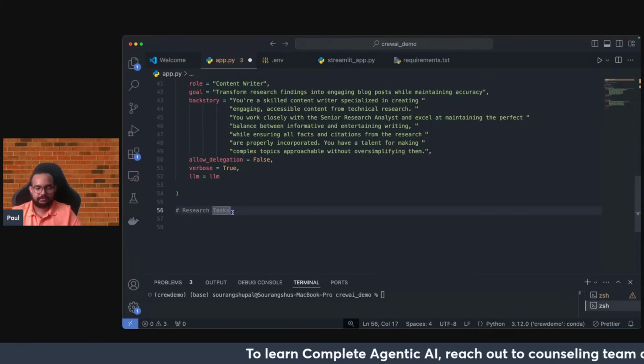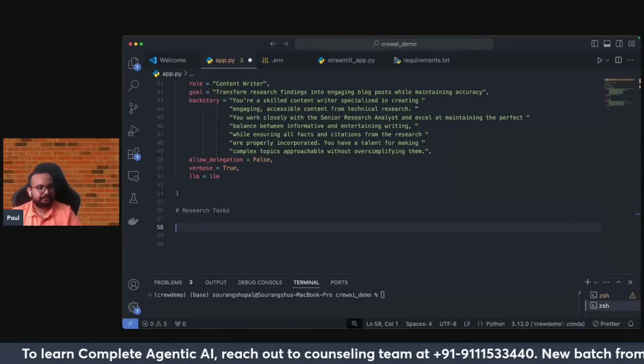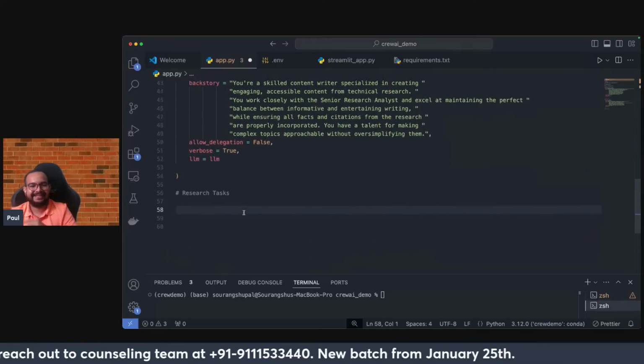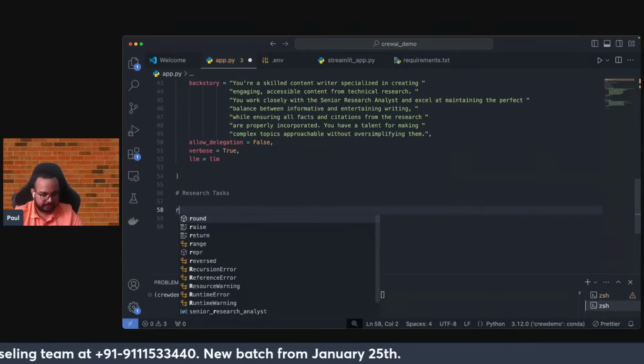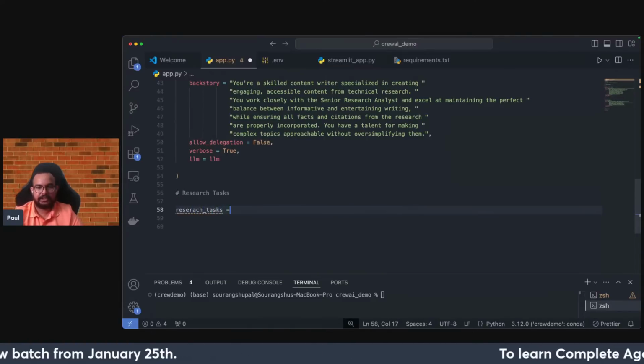Okay, the research task. So let me just write the task, guys, quickly. So what will be the tasks? Can anyone tell me? Okay, like you have to give all the prompts in detail with respect to the task. So I'll be just showing you. Okay. So research underscore tasks equal to